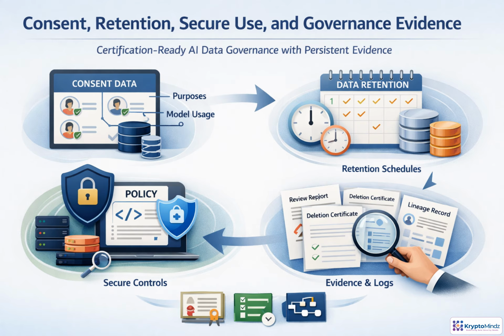Certification readiness means every governance decision leaves a trail. Consent should be tied to the dataset, purpose, processing activity, and any model that uses it. Retention rules should cover each data state: raw, curated, labeled, feature, training, validation, logs, and lineage. Secure use is enforced through policy as code, DLP, export controls, separated environments, and audit logs. The evidence pack proves operation through approvals, access reviews, retention records, deletion certificates, and lineage reports. In an audit, what matters is not intent. It is reproducible proof.